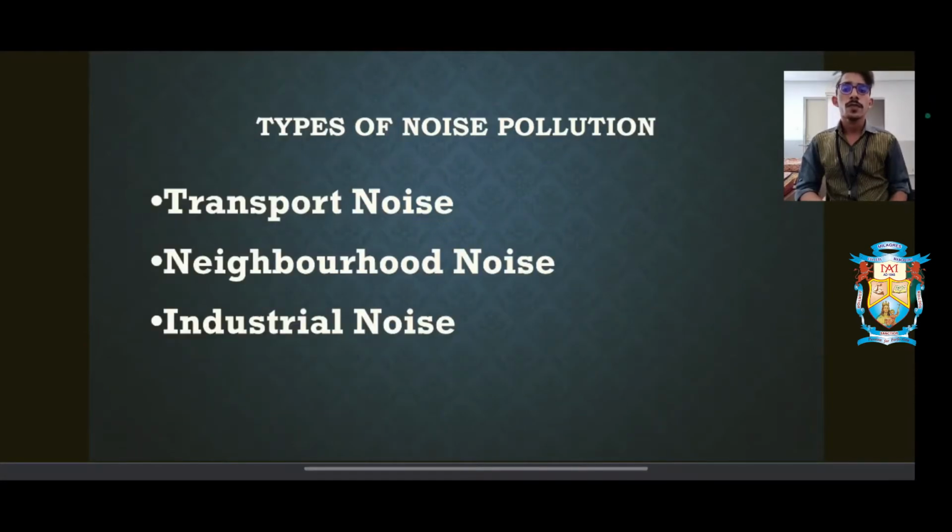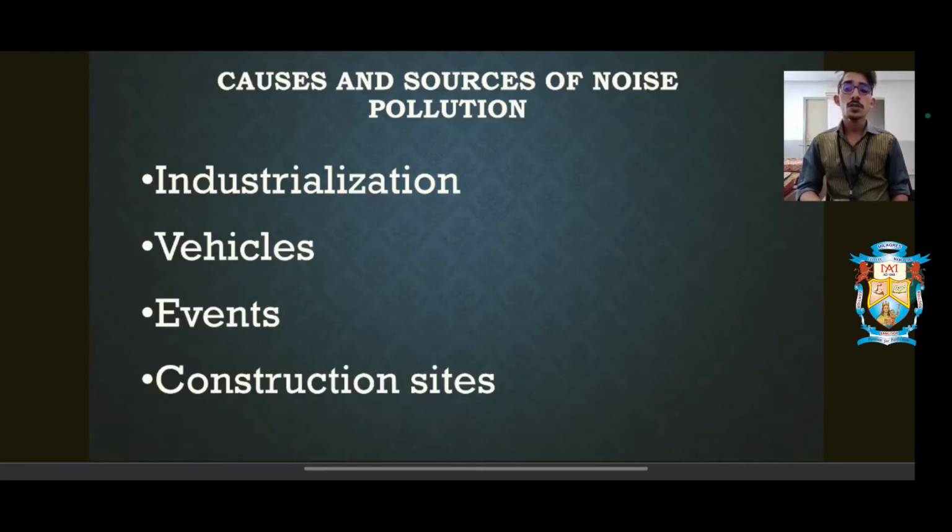What are the types of noise pollution? We have transport noise, neighborhood noise, and industrial noise. So what are the causes of all these noise pollutions? One is industrialization. Right from the 19th century, when the industrial revolution began, we started using a lot of machinery for building buildings as well as other product manufacturing. When we are using a lot of machinery, a lot of sound is produced. That is one of the causes of pollution. Then we have vehicles. Nowadays we have an upsurge in vehicles, which use a lot of petrol as well as other things.